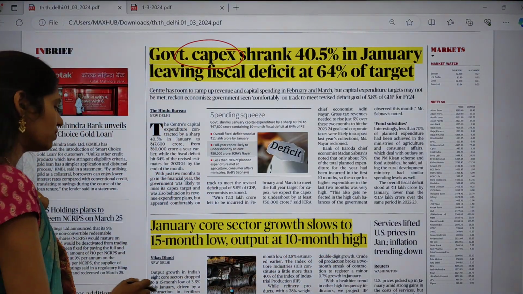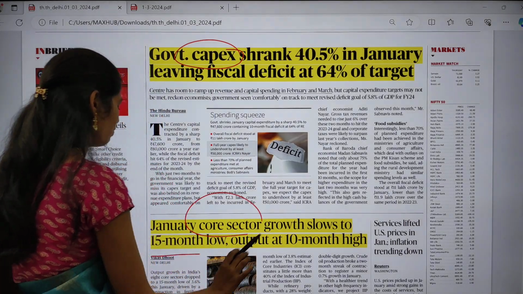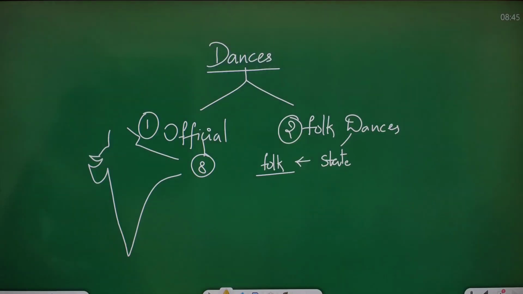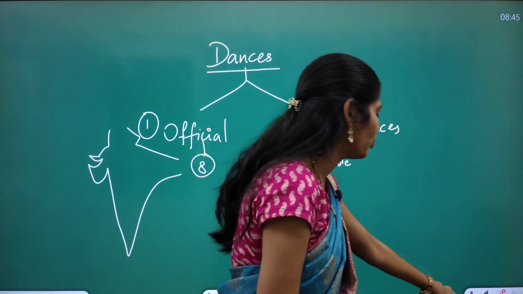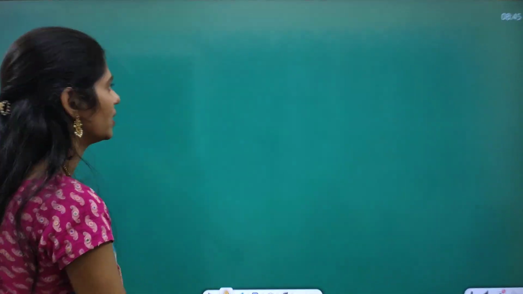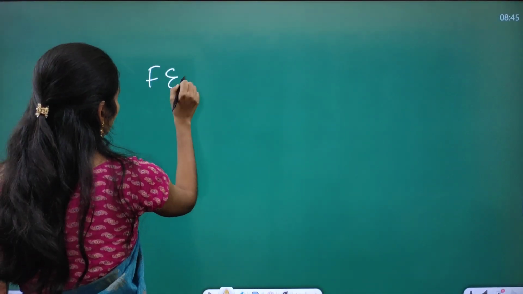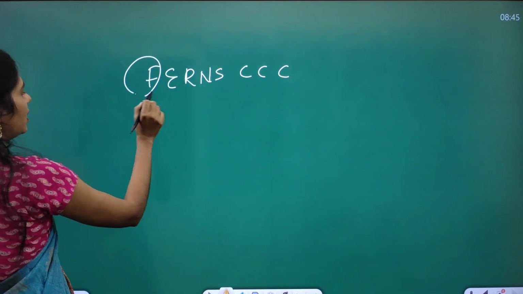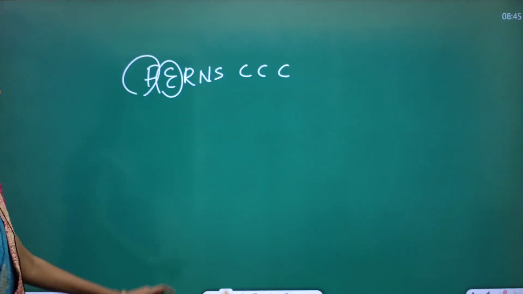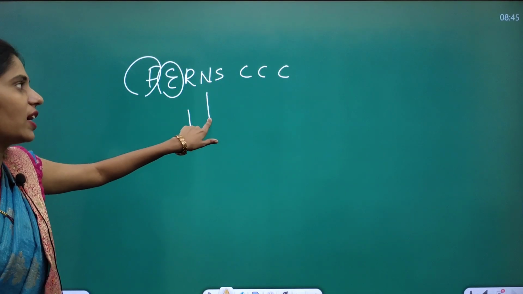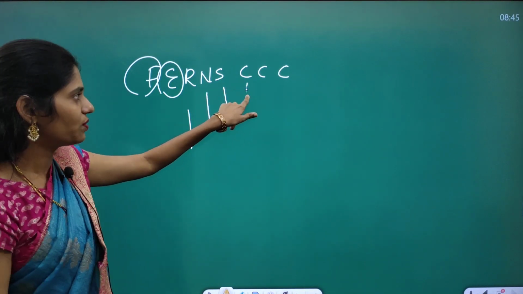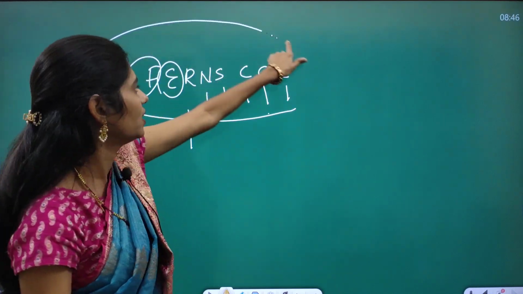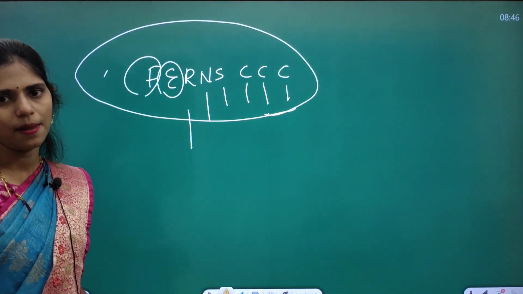And next one is January core sector growth slows to a 15-month low. So there is a decrease in growth in this core sector. You have to remember which sectors come into this core sector. That is F, E, R, N, S, 3 C's. F is for fertilizer, E is for electricity, R is for refinery, N is for natural gas, S is for steel, and 3 C's are coal, crude oil, cement. Okay, so in this way you can remember these 8 core sectors.